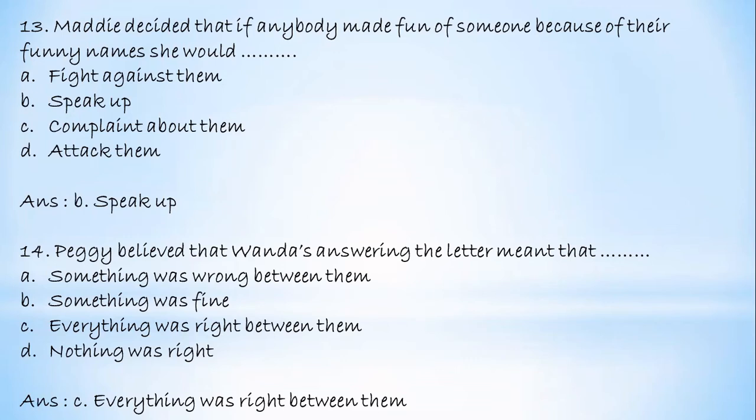Okay, Maddie felt so guilty about herself not opposing or speaking up when the people were teasing Wanda, and now she's realizing that she needs to speak up. So she makes a promise to herself. She decides that she is going to speak up when anything like this happens with someone. So answer here will be option B, speak up.